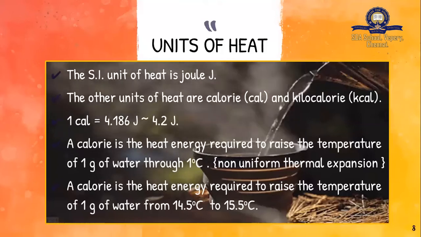So the relation between calorie and kilocalorie is the same. 1 kilocalorie is equal to 1000 calories. But if I want to write calories in terms of joules, 1 calorie is equal to 4.816 joules, or you can just round it up and write it as 4.2 joules.